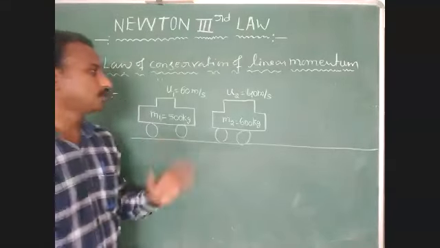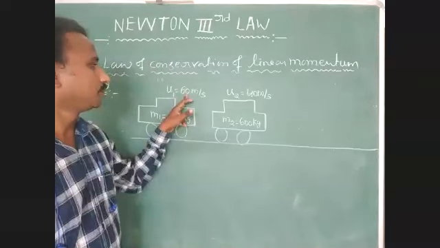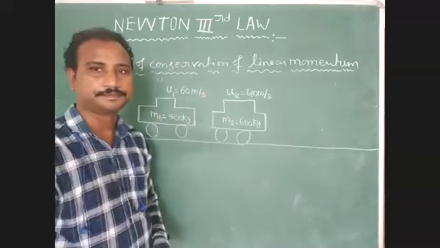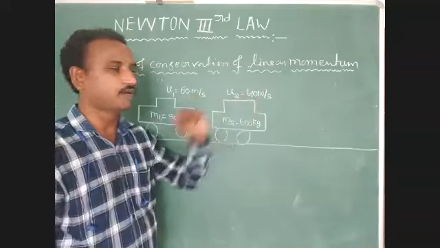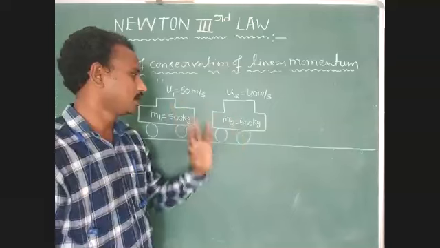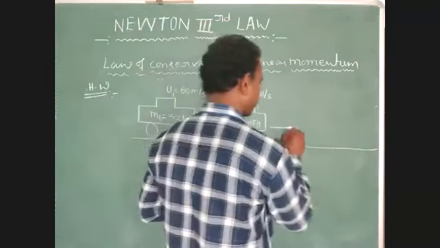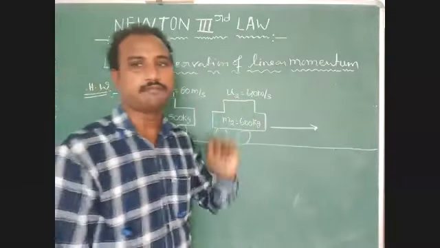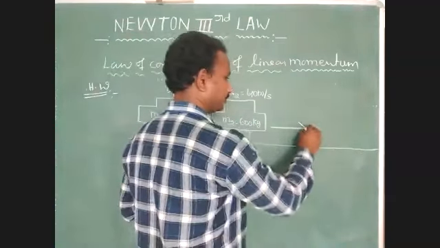Both the vehicles are moving in the same direction, but here the initial velocity of the first car is 60 meter per second, which is more than the 40 meter per second of the second one. Because of that, this car can reach the back side of the second car. After collision, both are moving with the same velocity.